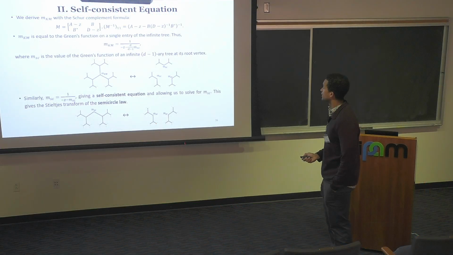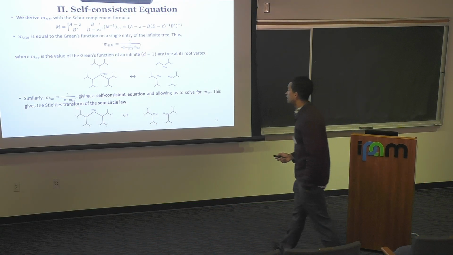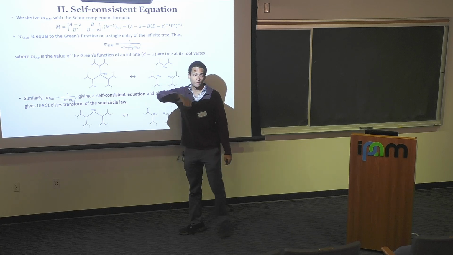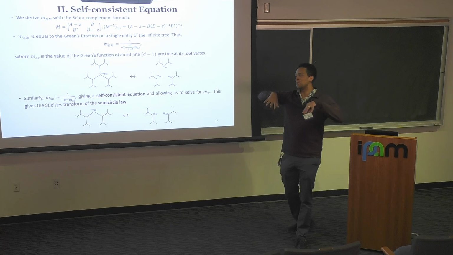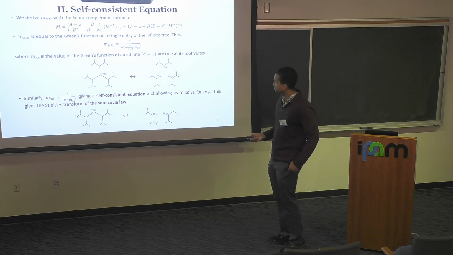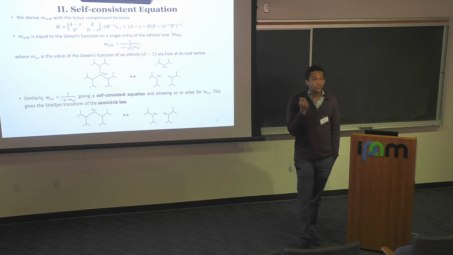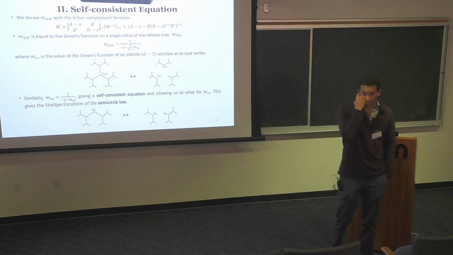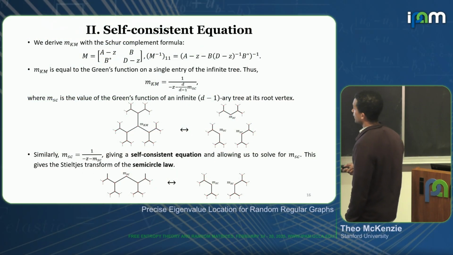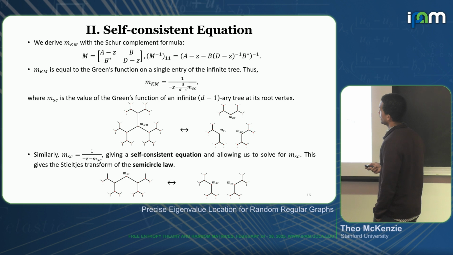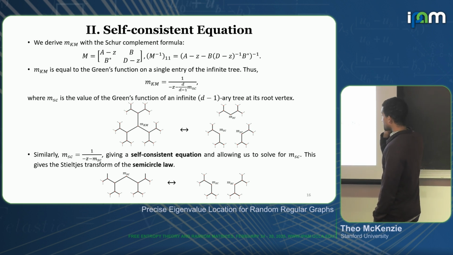If I do this again, and delete a vertex from the d-1 ary tree, I'm just left with other d-1 ary trees. So the Schur complement gives a formula of m_sc in terms of itself, which is what's known as a self-consistent equation. And this completely defines this Green's function for any value of z.